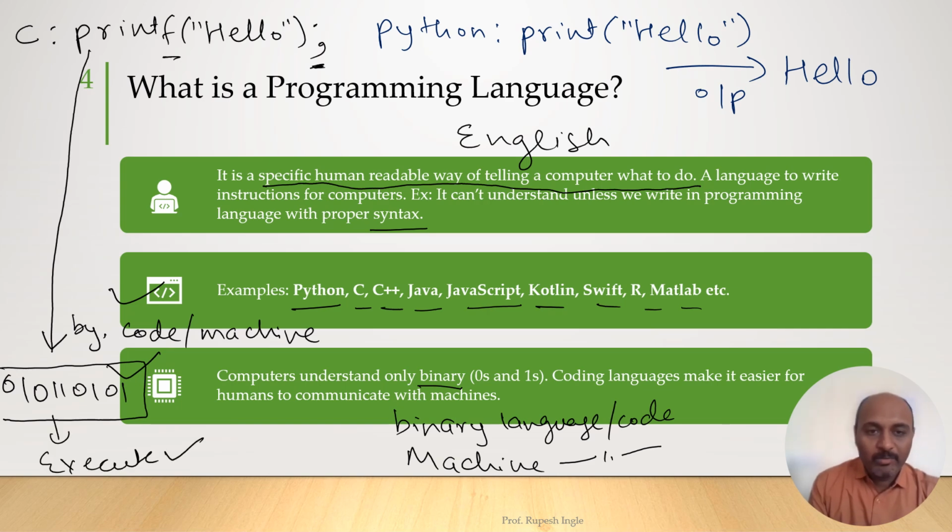So there will be one software which will be used to convert this. So whenever we write code in one of the languages, it will get converted into machine code or the binary code which is understood by the machine or the processor. Then only it will get executed.